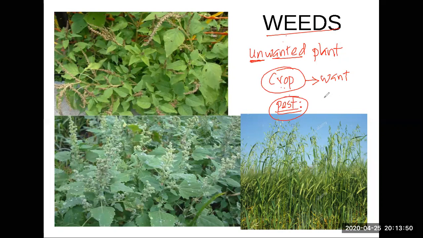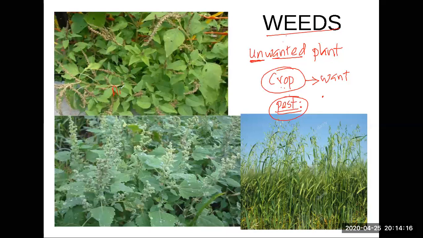So what are the disadvantages of allowing weeds to grow? Weeds will compete for space, nutrients, air, sunlight, and water. And they also spread pests, which damage the crops. And some of the pests even produce harmful substances that reduce the yield of the crops. These are some of the common ones.